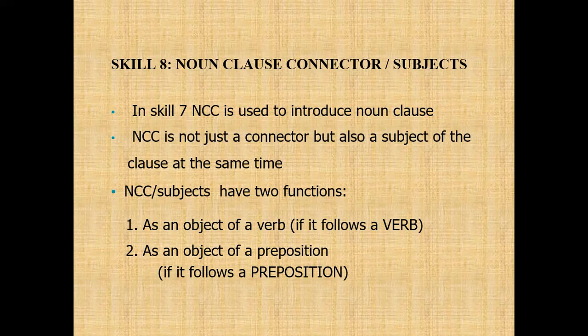Noun clause connector is not just a connector, but also the subject of the clause at the same time. It can also function as an object of a verb or an object of a preposition. So what is the difference between skill 7 and 8?